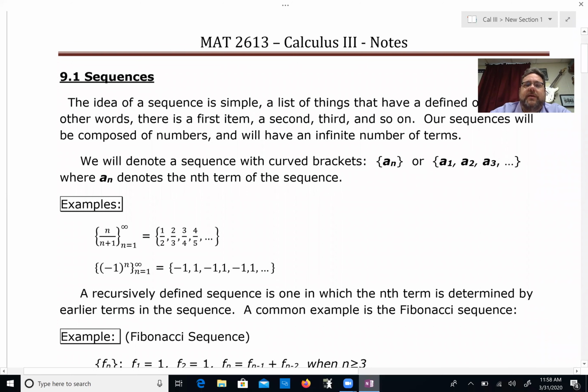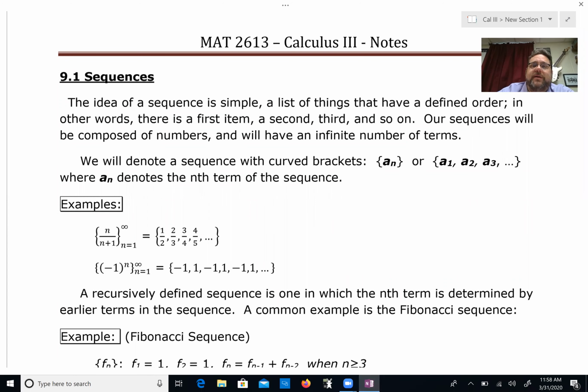All right. Now, I really wasn't a genius, but I like to tell that story. So if we look here, we'll see the very thing I said: the idea of a sequence is simple. It's a list of things that have a defined order. In other words, there's a first item, there's a second item, a third, and so on. We usually denote a sequence with curved brackets.